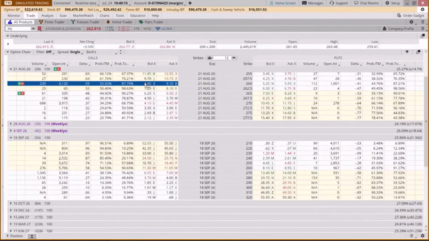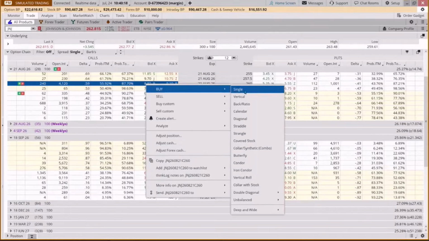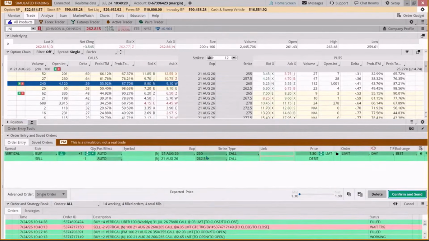Now, if we wanted to compare them, we could buy a vertical and do the 260, 270, and place that same trade, but we're risking 465 on this. So we're risking less, but it's a lower probability trade of being in the money. We just need it to go above that long enough for us to get our 50% gain. So that's 470 times 1.5, which is $7.05.